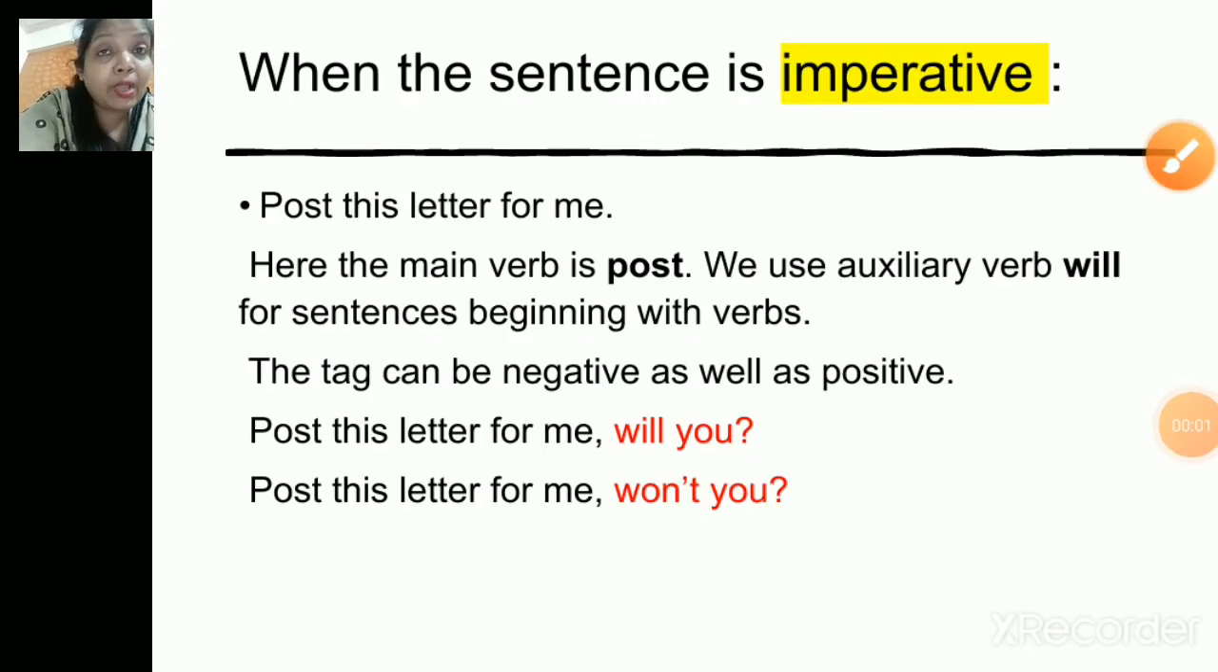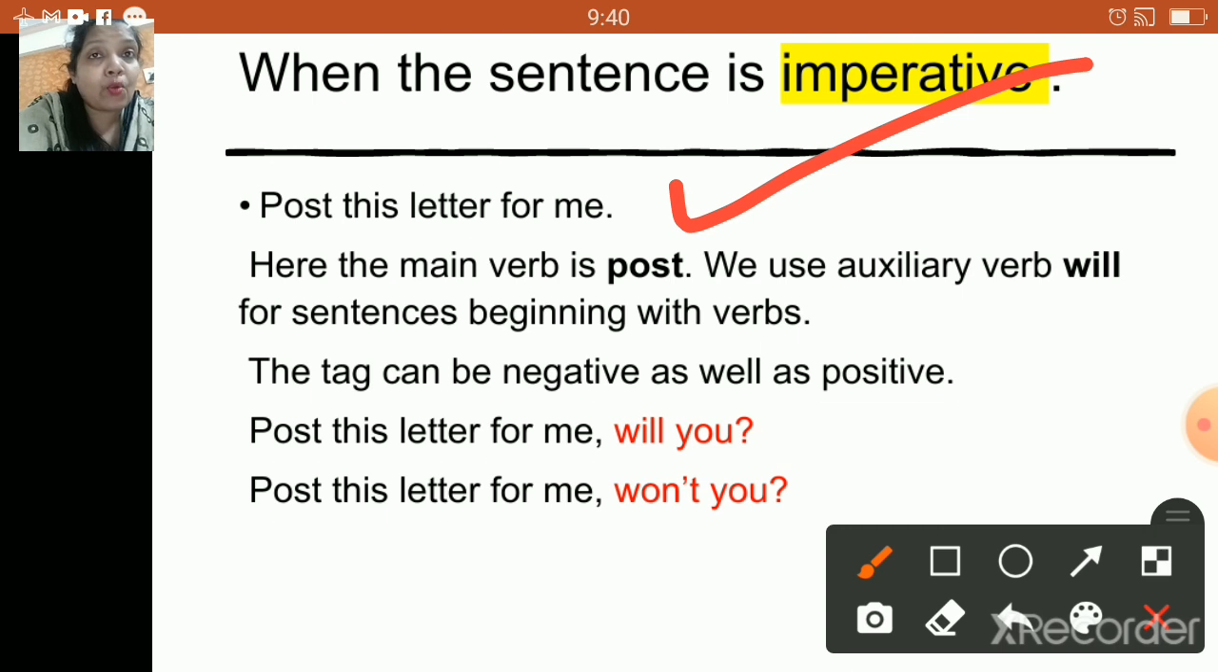Now children, one more important rule: when the sentence is imperative. What do you mean by imperative sentence, children? The sentence which is used to convey a command or a request, right? One example of an imperative sentence could be something like, bring me a glass of water. Okay. Now children, I have given you one example: post this letter for me.